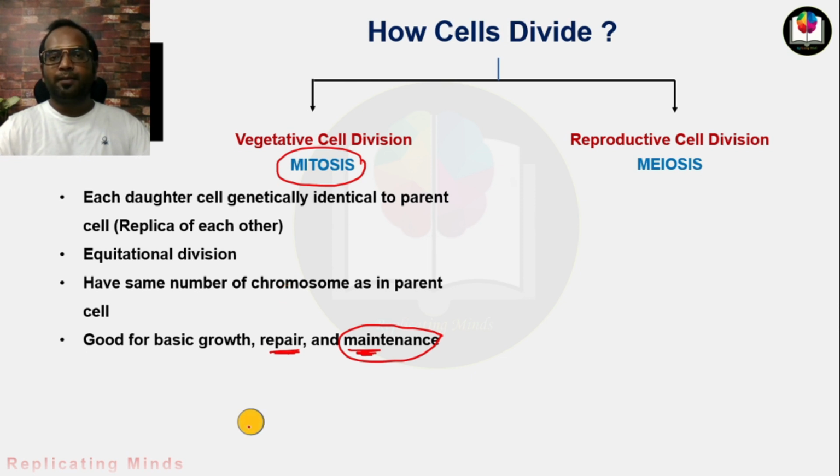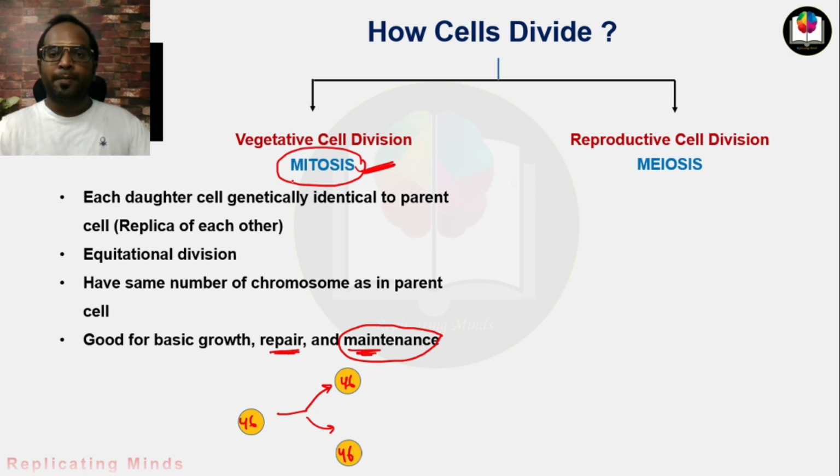Suppose this is a parent cell, it divides into two daughter cells, and both the daughter cells will contain the same number of chromosomes as the parent cell and the same type of genetic content. This is the process which we know as mitosis.